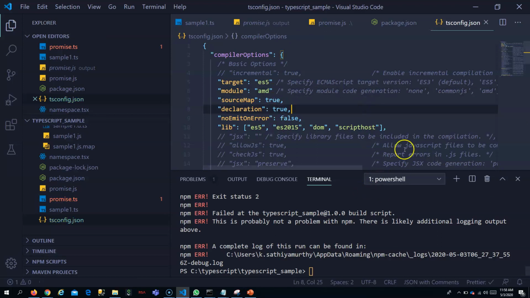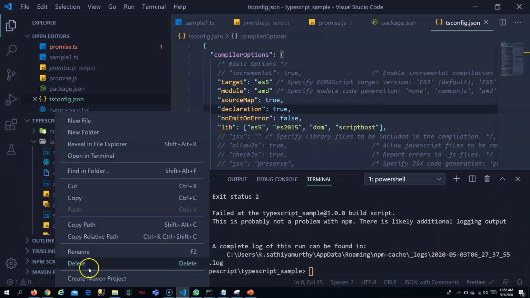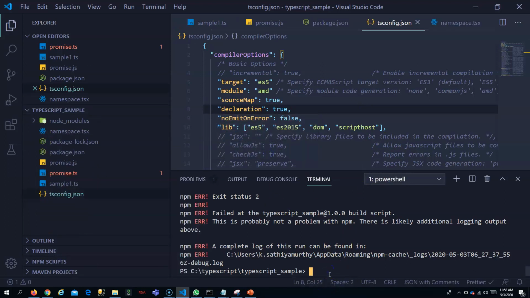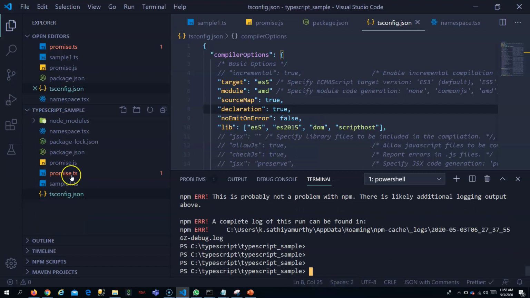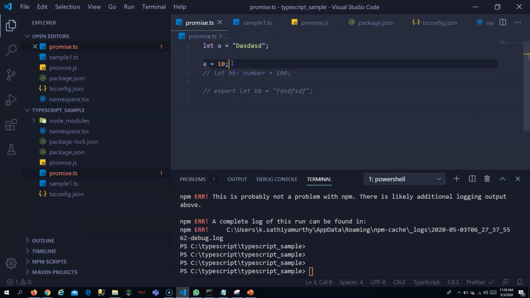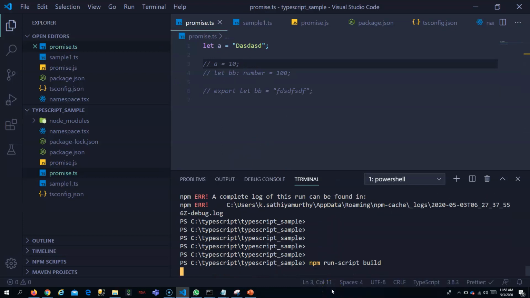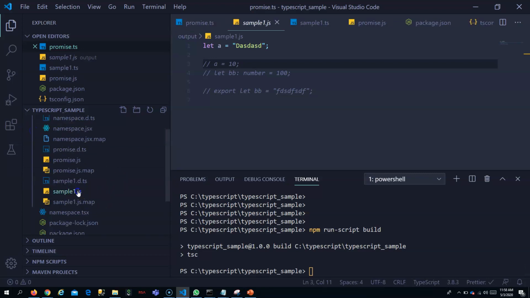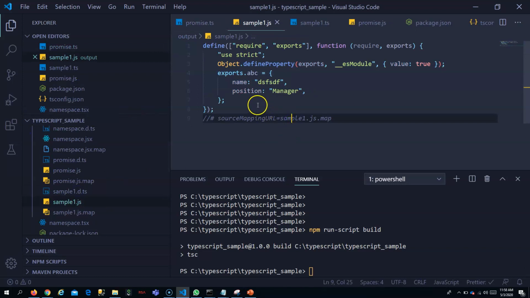Maybe we can clear it or delete it so that I can show you. I can remove this error. The output, if you go to sample1.js, you will see now it has built for the AMD system.